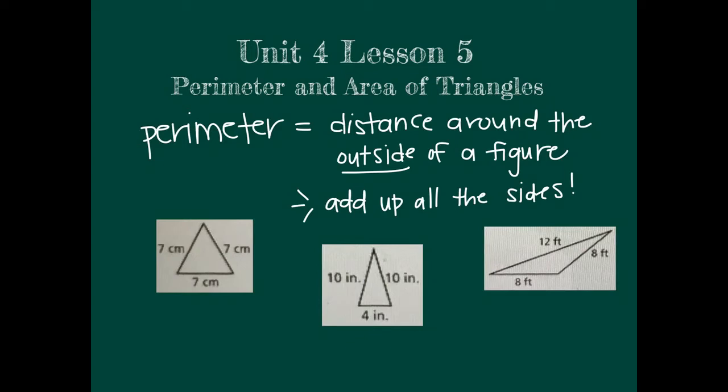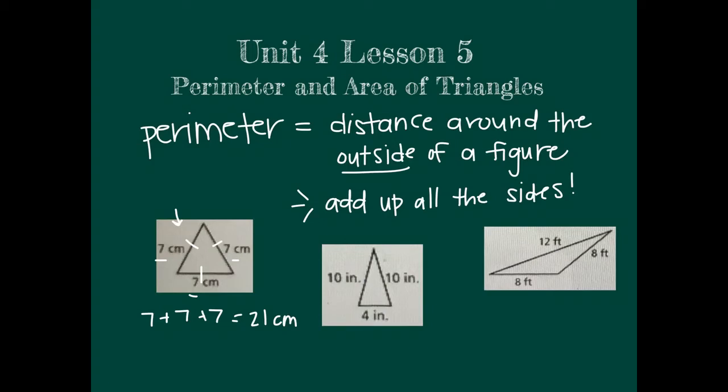So in this case, the first triangle here has 7 centimeters, 7, and 7 on all of its sides. So this is an equilateral triangle. Well, in order to find the perimeter, I just add up those 3 sides, and I'll be able to find the perimeter of this triangle. So 7 plus 7 is 14, plus 7, 21 centimeters is the perimeter of triangle 1.